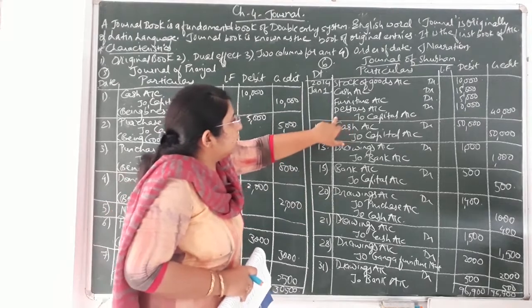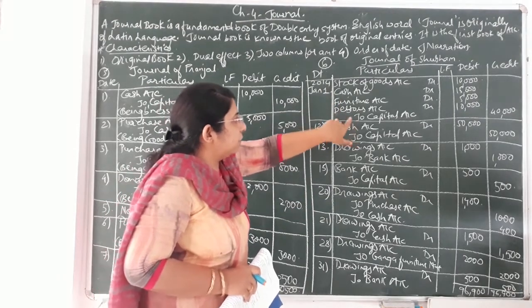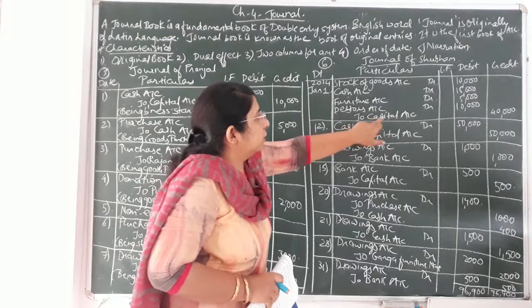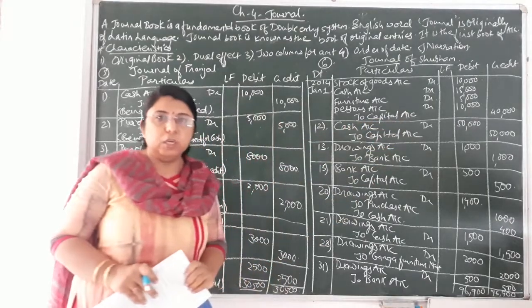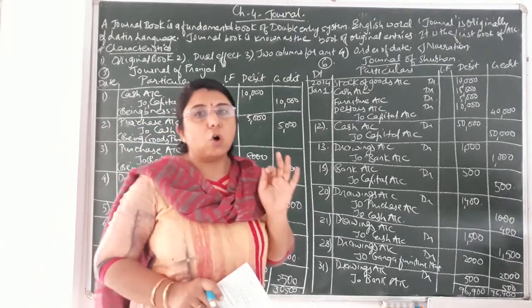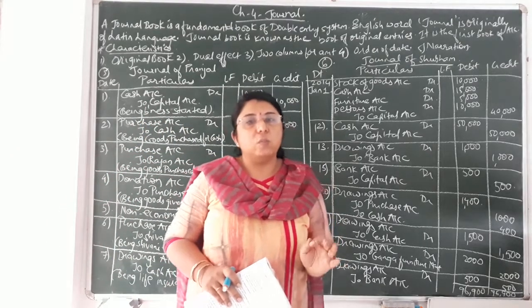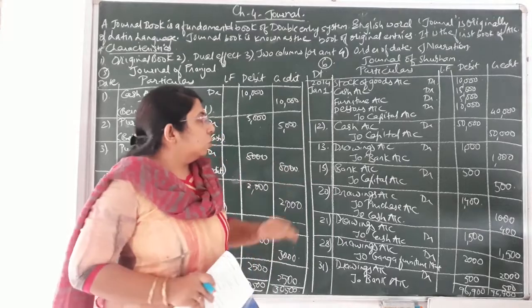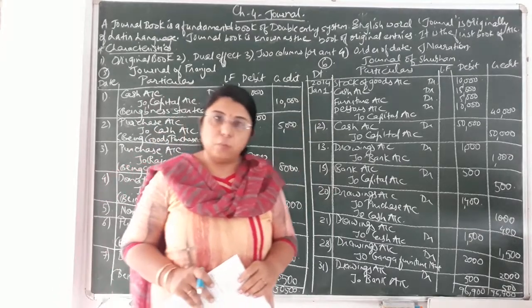Over here you can see I have not written "To" in this line. I have left some space, and then I have written "To capital account credit." Okay, so you have to maintain this format. Even though your journal entries are right, if you have not written in the proper format, then also marks can be cut. So be careful that you are writing in the proper format.